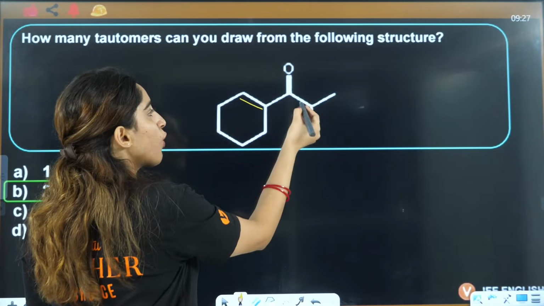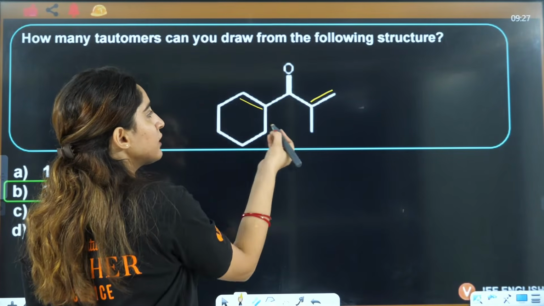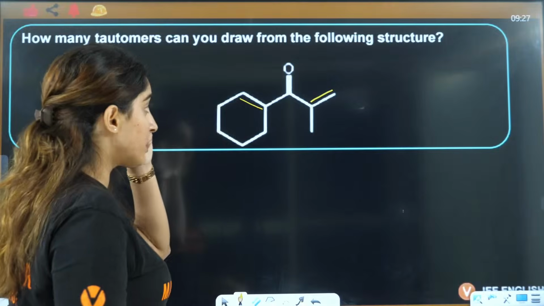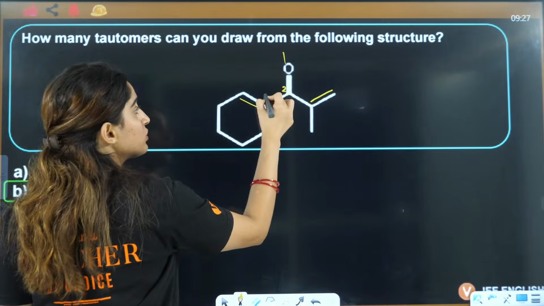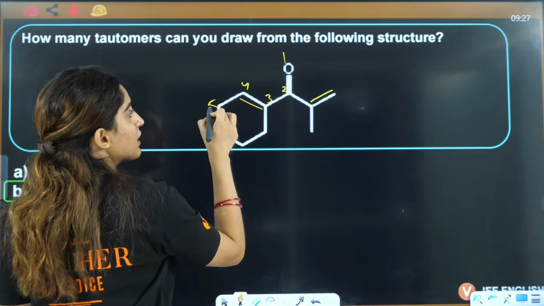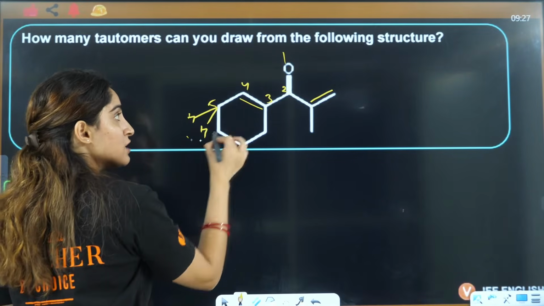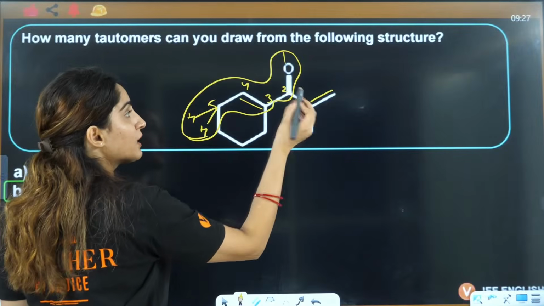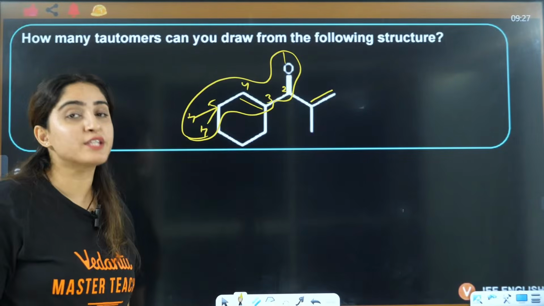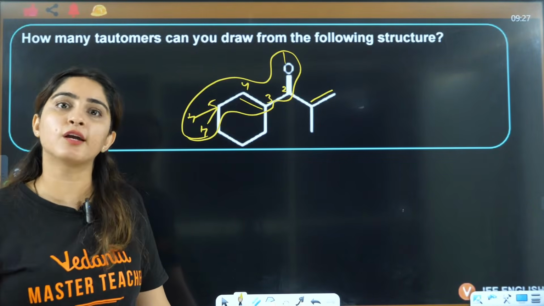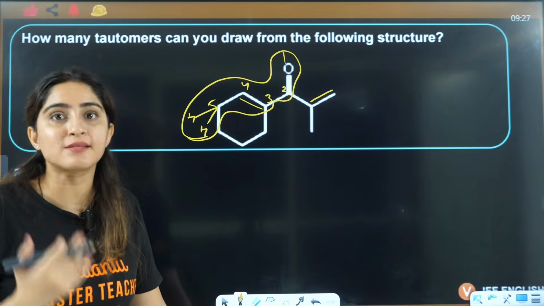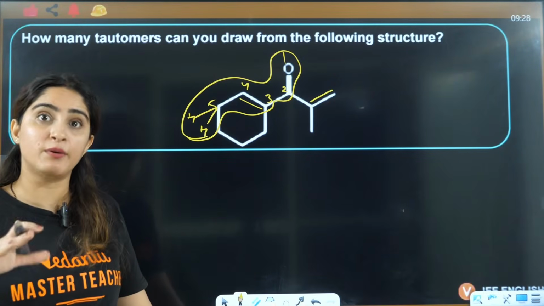If here you already have a double bond, then also no. If here you have a double bond, this is 1, 2, 3, 4 and 5, then a 1,5 system is possible here. Here a 1,5 system will be possible, but here there will be no possibility. So that's what I am telling you, don't cram that it is always going to be 2. It depends on whether a 1,5 system is available or not.